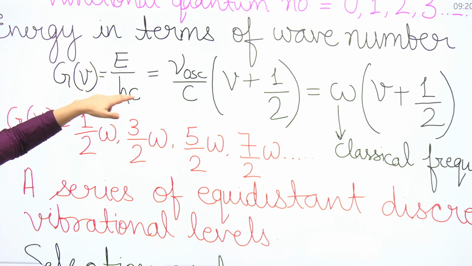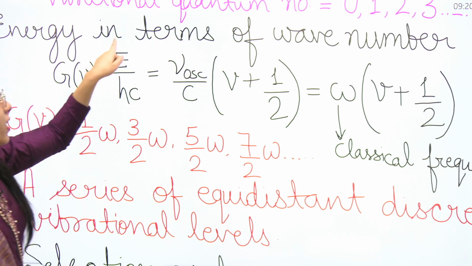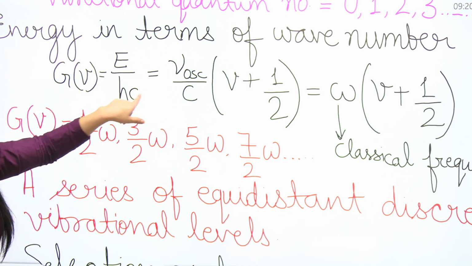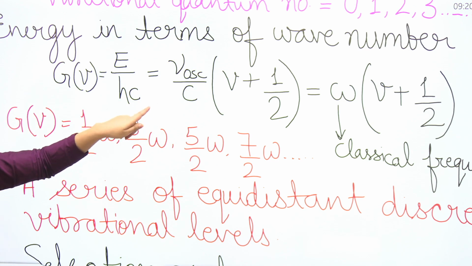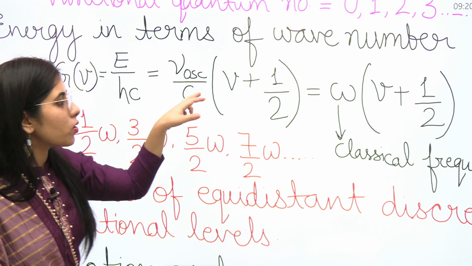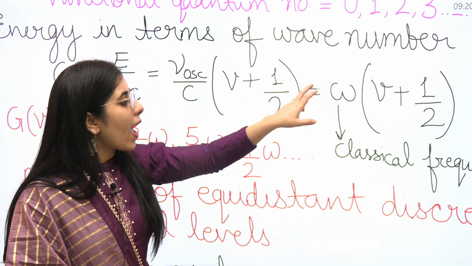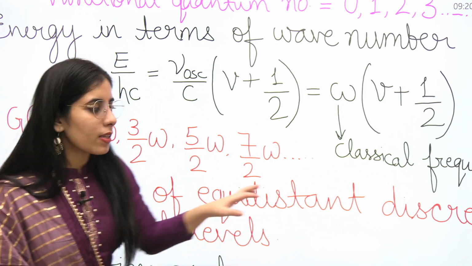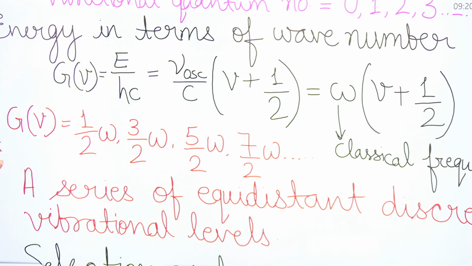When you divide it by hc, you get the energy in terms of wave number, and that's the expression you will have. Here nu oscillation upon c, you can write as omega, and omega is known as the classical frequency.